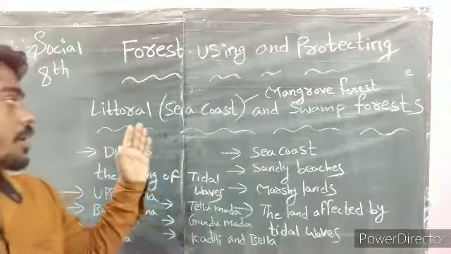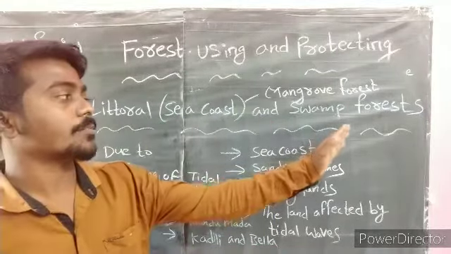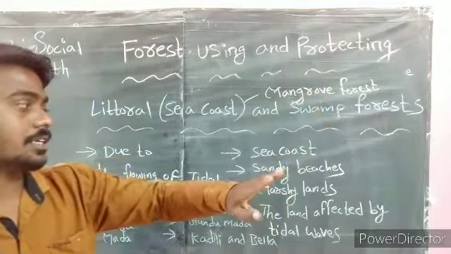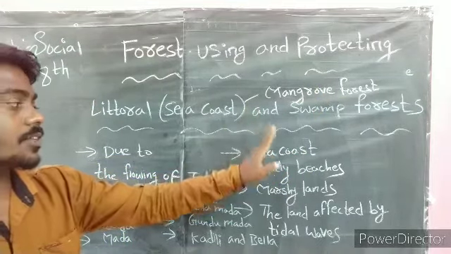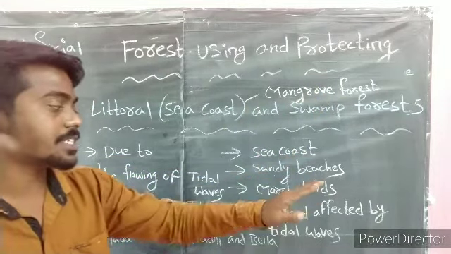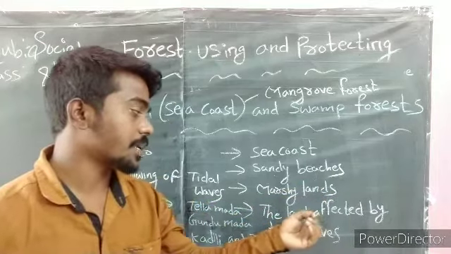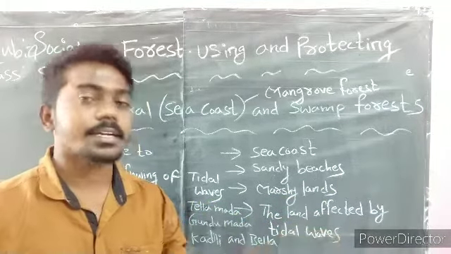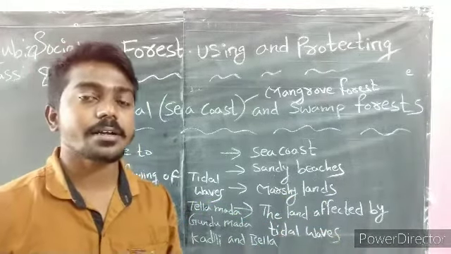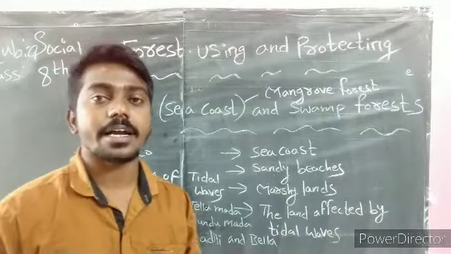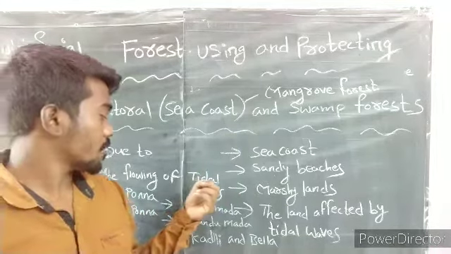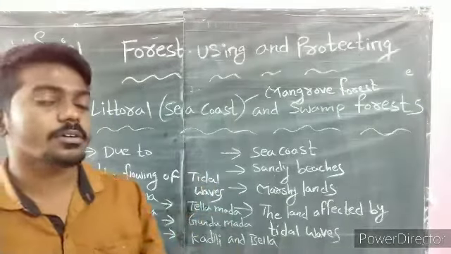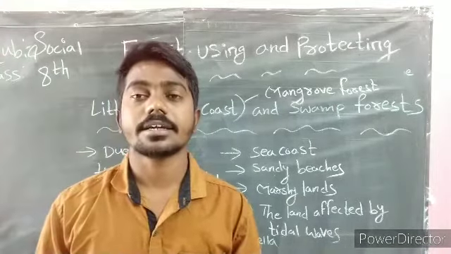What I told, littoral forest is also called swamp forest, also called mangrove forest. Where can we see the littoral forest? In the sea coast, sandy beaches, marshy lands, chittadi prantalu, the land affected by the tidal waves. The trees present in the littoral forest grow due to the flowing of the tidal waves.